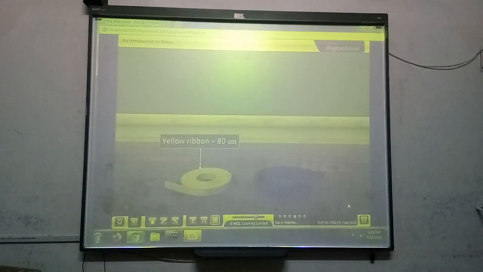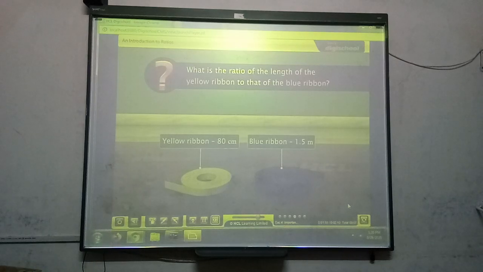This roll of yellow ribbon is 80 centimeters long, and the length of this roll of blue ribbon is 1.5 meters. What is the ratio of the length of the yellow ribbon to that of the blue ribbon?